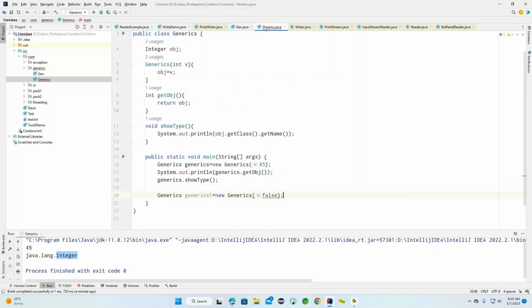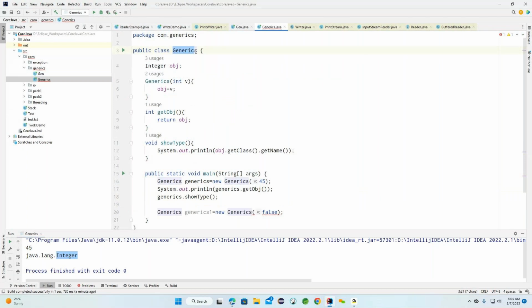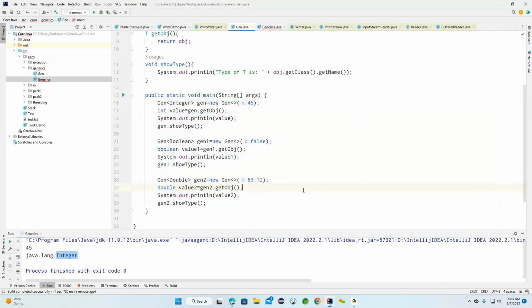So this is basically a non-generic class. Once our class is created, we are going to come up with the same type here. If I'm trying to create another type, it is throwing a compilation error. Now using the generic concept here, we created the three objects. So this is what we need to understand. This is the main advantage we are going to get from this particular generic concept.